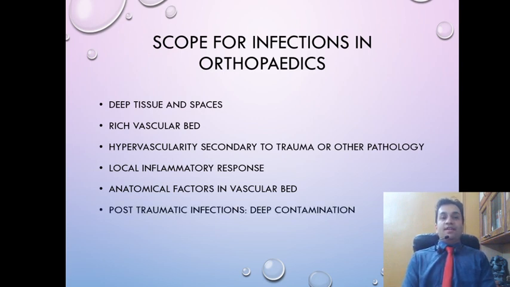Also, post-traumatic infections cause deep contamination in three ways. First one is that the compound fracture in itself is an invitation to infection. Now, in our slide on general terminology and concepts in orthopedics, we have discussed compound fractures, which is a fracture which communicates its hematoma to the external atmosphere through a wound which has been caused by the fracture, and therefore through the overlying skin and soft tissue and the broken bone, the hematoma and the bone marrow of that bone is directly in communication with the outside atmosphere, which gives it a track to infect.